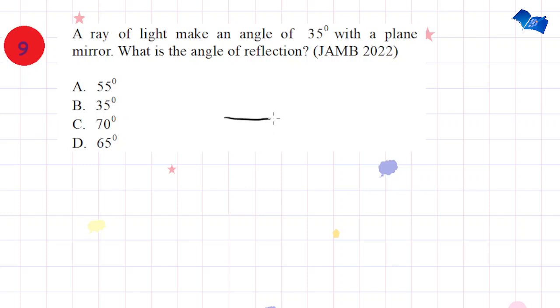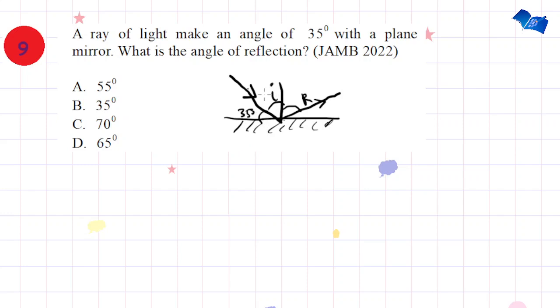You see that if this is a plane mirror, then this is the normal. The ray of light makes an angle of 35 with the plane mirror, not with the normal. Very, very important. So this is the angle of 35. This is not the angle of reflection. You know that the angle of incidence should be equal to the angle of reflection. But the angle of incidence is the angle the ray makes with the normal. So this is the angle of incidence, not this.